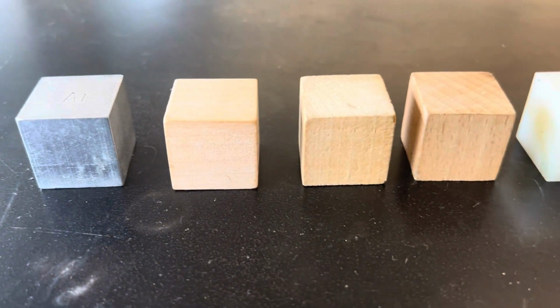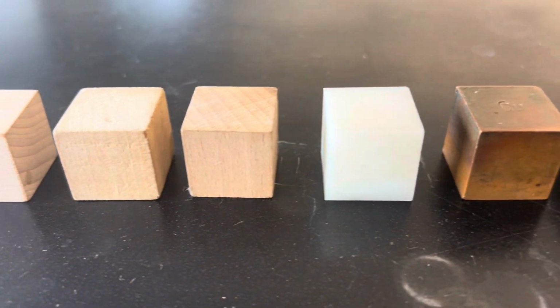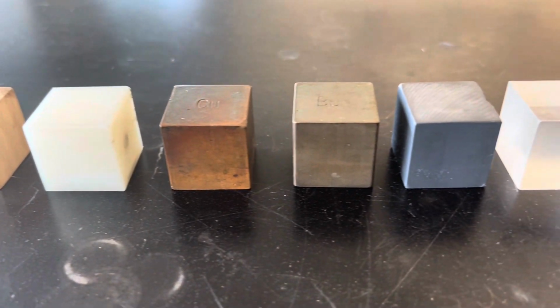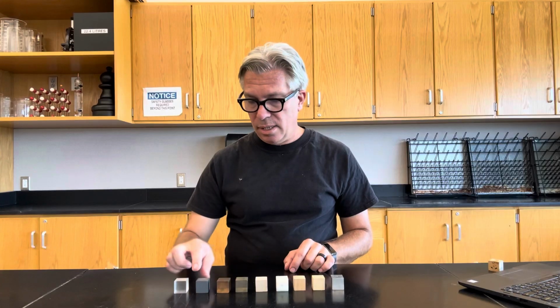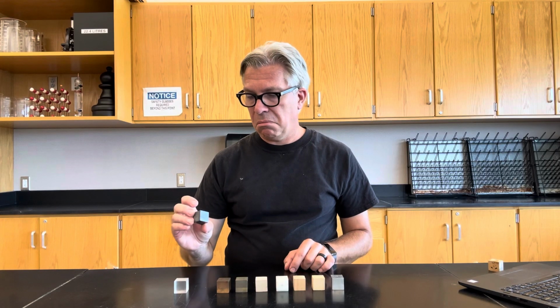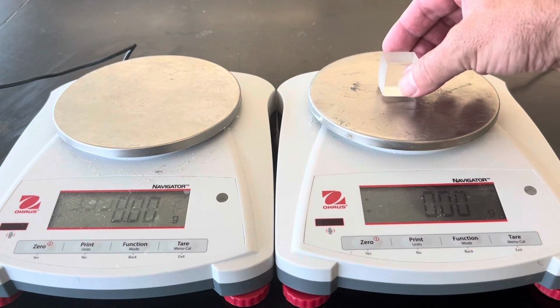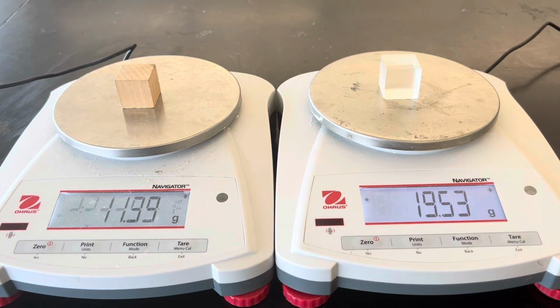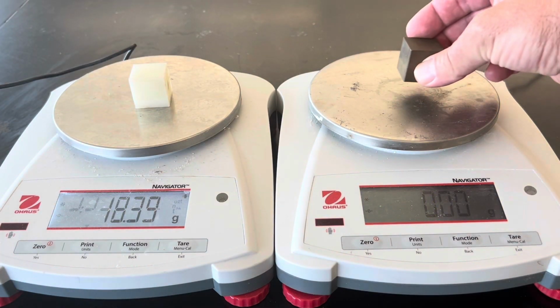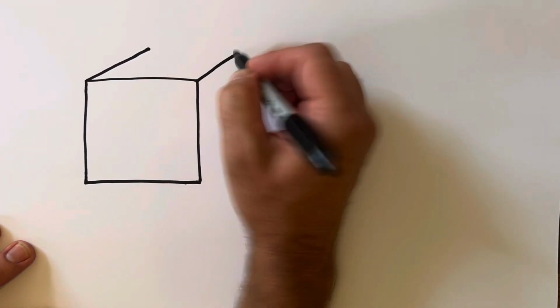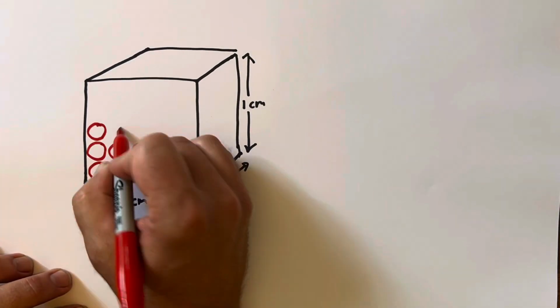Here I have a bunch of little boxes of varying materials. They're not 1 centimeter on a side, they're more like 2 centimeters on a side, but the idea is the same. We have a number of different substances here: aluminum, 3 different samples of wood, this opaque plastic, a clear plastic, and some brass, some copper, and some, I'm not sure what that is. But even though they have the same volumes, they all have different masses because of the way the atoms and molecules are stacked inside those boxes. I can't see them, but I can measure their mass, and that mass has a special name, which we call its density.